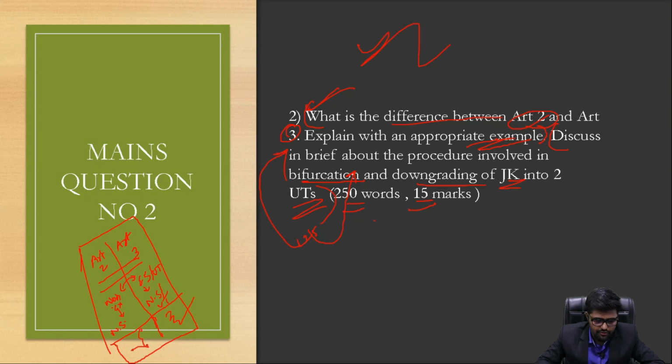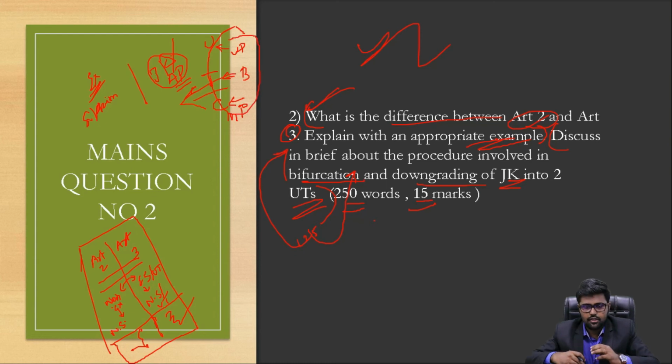So this is what you should write. And with examples, take Sikkim for Article 2, and take Jammu and Kashmir itself, or you can take the Andhra Pradesh example also. If you want to take previous examples, you can talk about many things. For example, Uttarakhand was separated from Uttar Pradesh, Jharkhand was separated from Bihar, and Chhattisgarh was separated from Madhya Pradesh. All these are bifurcations. You can give the extra examples so that the examiner who corrects your paper knows that you have a very good understanding of Article 3's examples also.